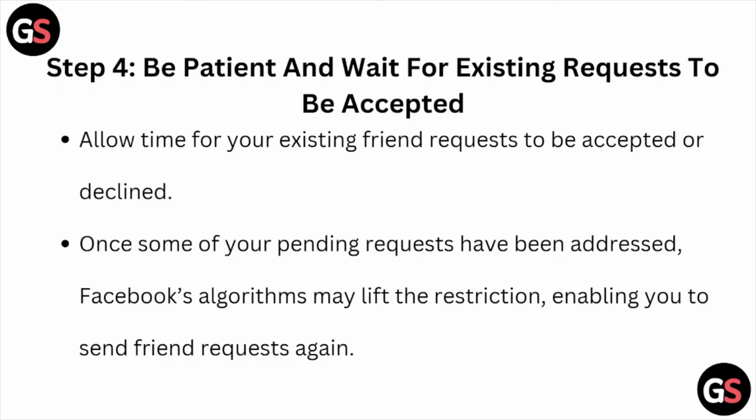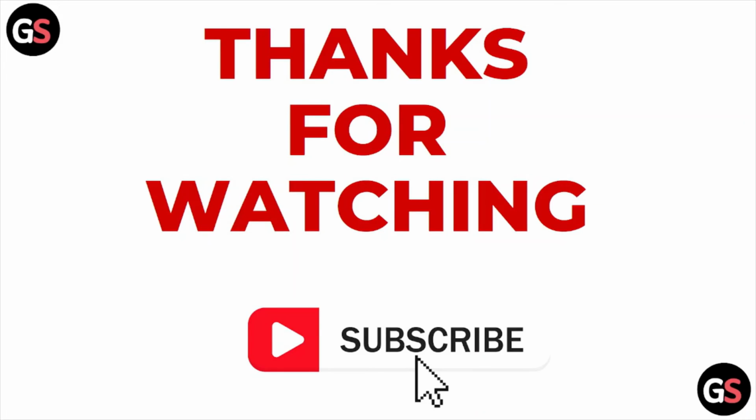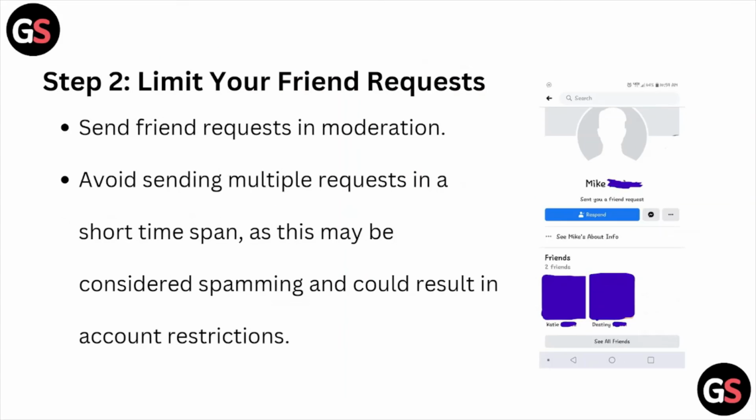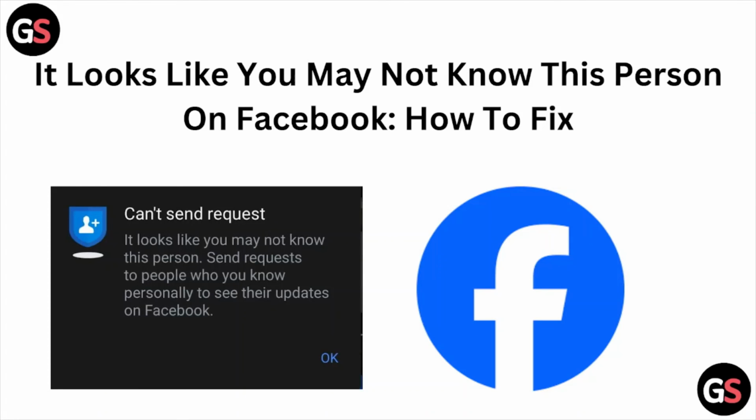Step number four, be patient and wait for the existing requests to be accepted. Allow time for your existing friend requests to be accepted or declined. Once some of your pending requests have been addressed, Facebook's algorithms may lift the restrictions, enabling you to send friend requests again. So this is how you can fix the particular error, "It looks like you may not know this person" on Facebook.